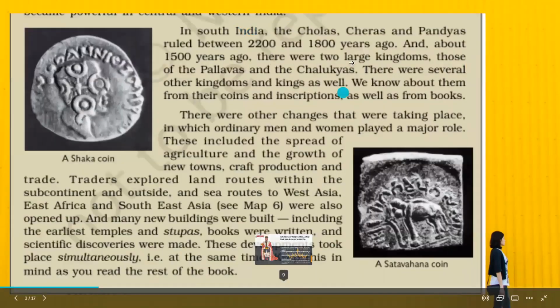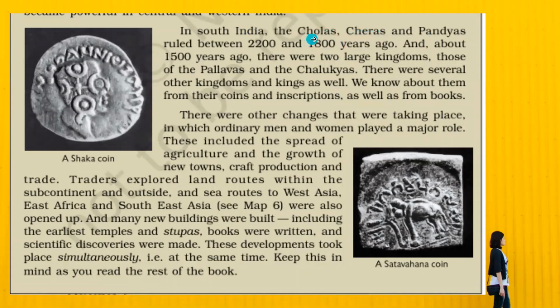Talking about southern India, there were the Cholas, Cheras, and Pandyas, and we know that they were the sea chiefs. In the Tamil language, there is a word that is used for them, that is Muvendar. I hope you can recall from the previous chapter. And then gradually there were only two large kingdoms, one was that of the Pallavas and the other the Chalukyas. There were several other kingdoms and kings as well.